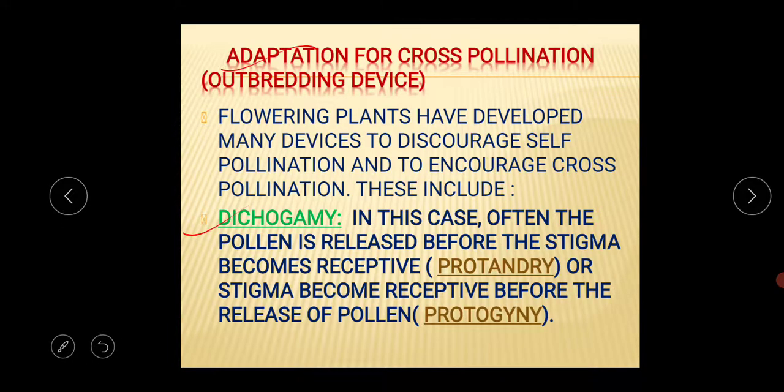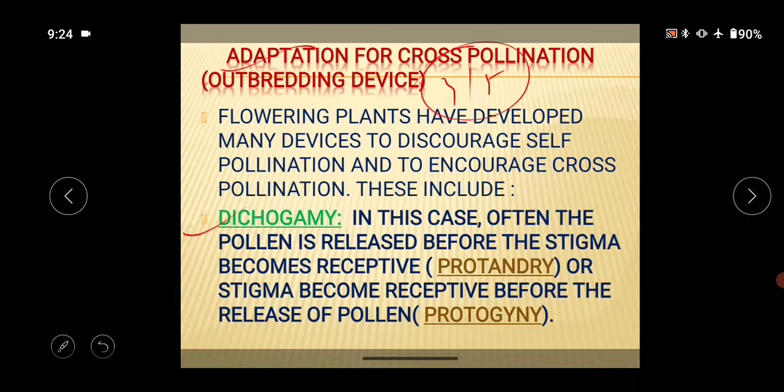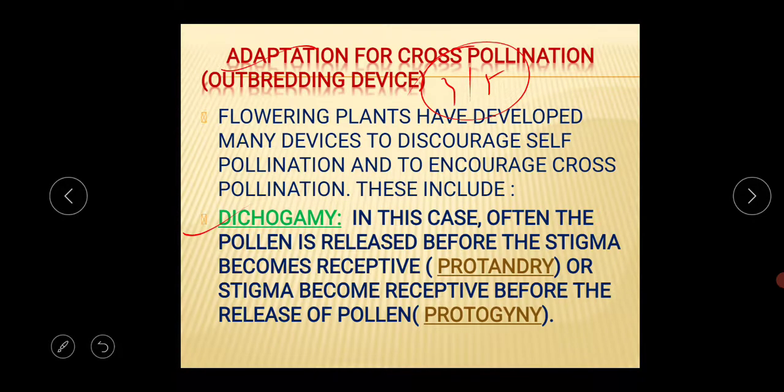The first adaptation is dichogamy. What is the meaning of dichogamy? This is also important for your 3 to 5 marks question, okay. In this case often the pollen is released before the stigma becomes receptive, or the stigma becomes receptive before the release of pollen.